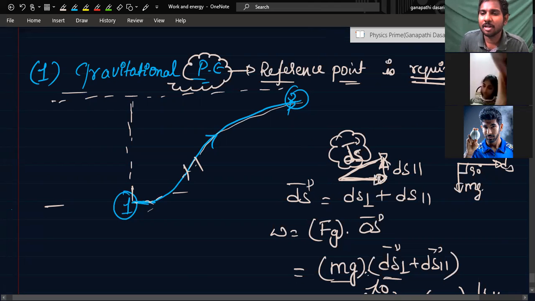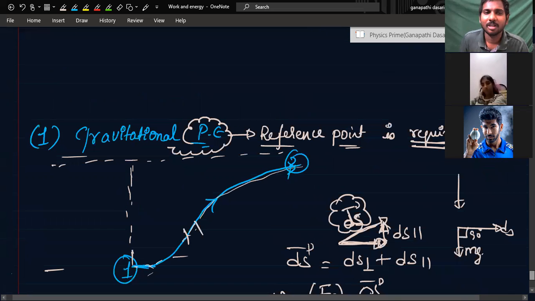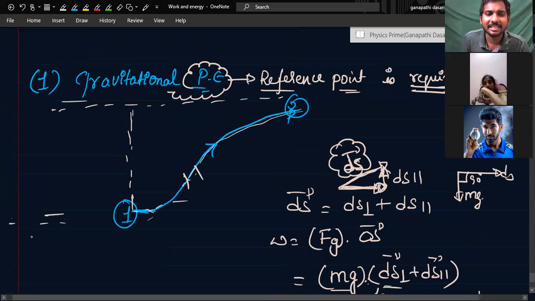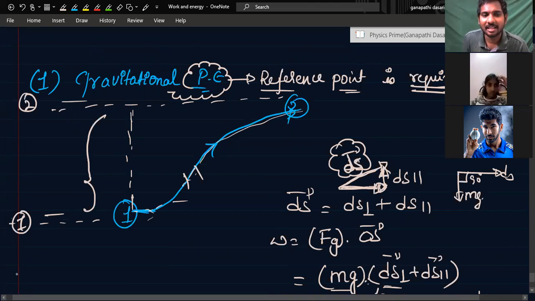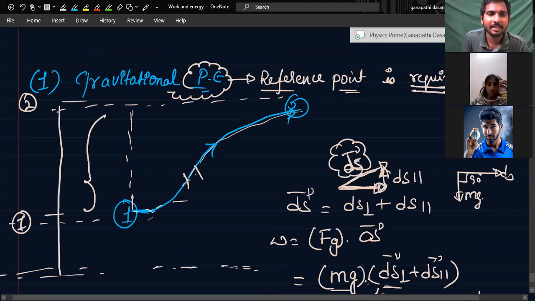No, sir. Because this perpendicular vector has median become 0, or not? Yes, sir. So now, if I take this as initial point 1 and this as final point 2, and take a reference level like this, from here this is H1 height, and from here this is H2 height.